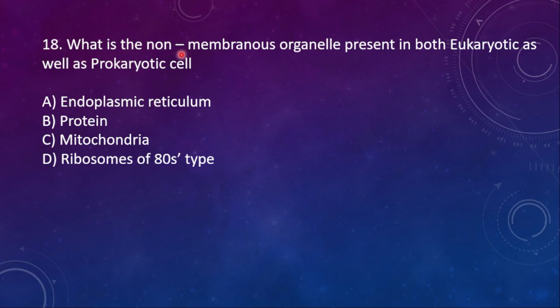18th one, what is the non-membranous organelle present in both eukaryotic and prokaryotic cell? A, endoplasmic reticulum. B, protein. C, mitochondria. D, ribosome of 70S type. See here, he is asking what is the non-membranous organelle present in both eukaryotic and prokaryotic. Endoplasmic reticulum is membranous, protein is not at all an organelle, and mitochondria is membranous, so the right option is ribosome of 70S type.